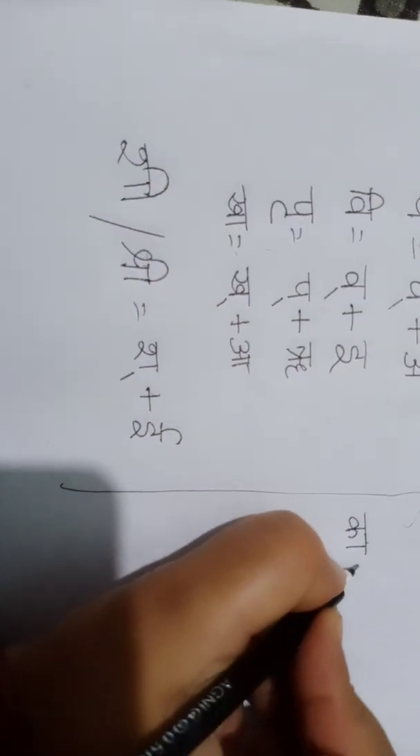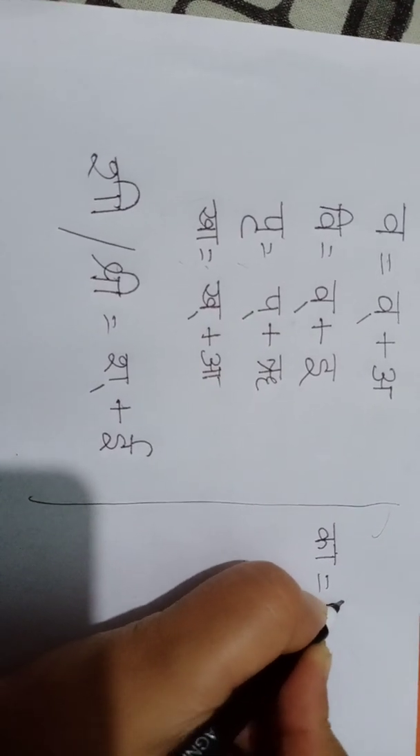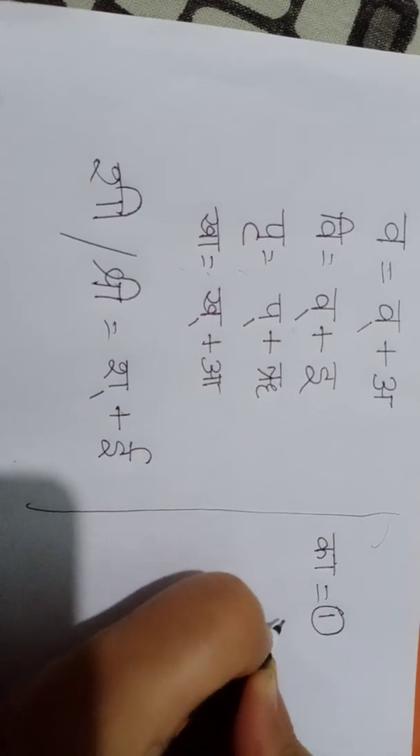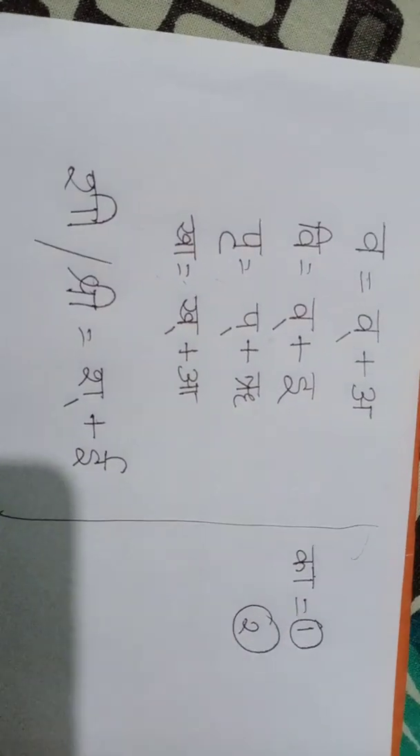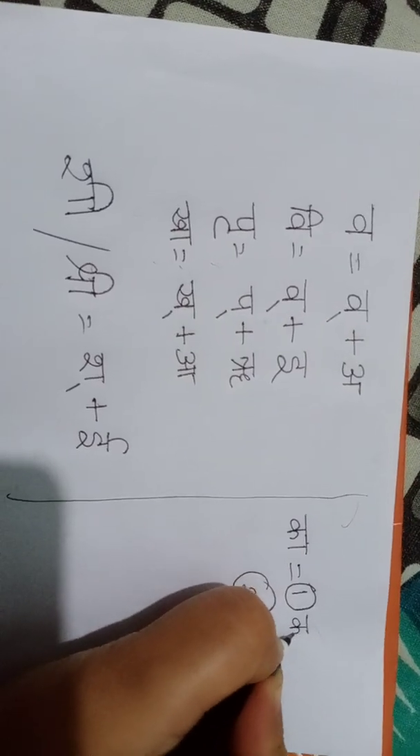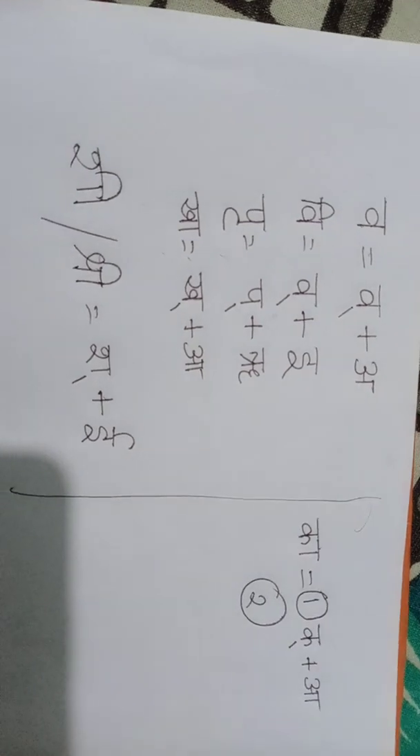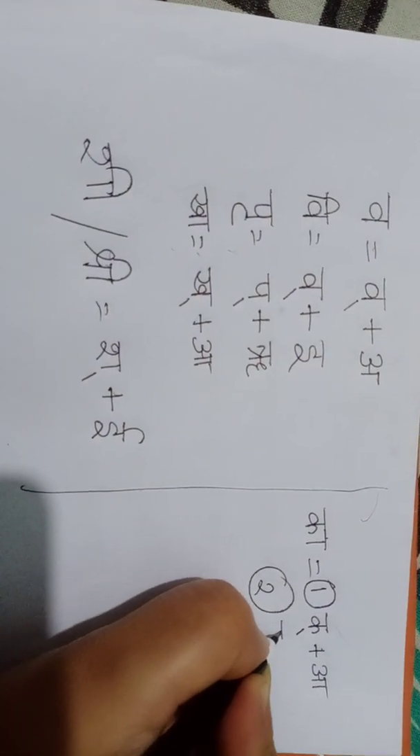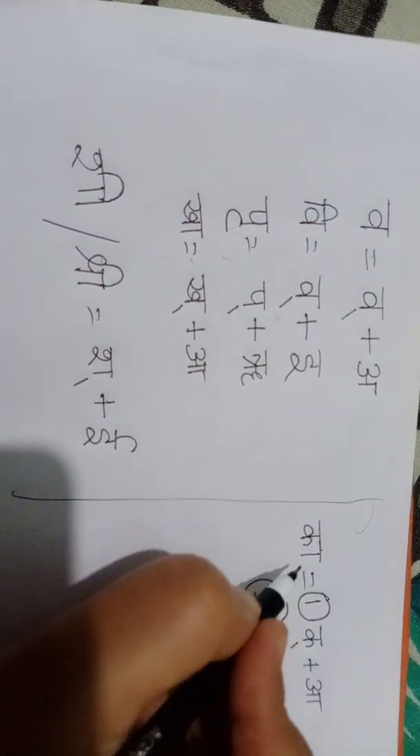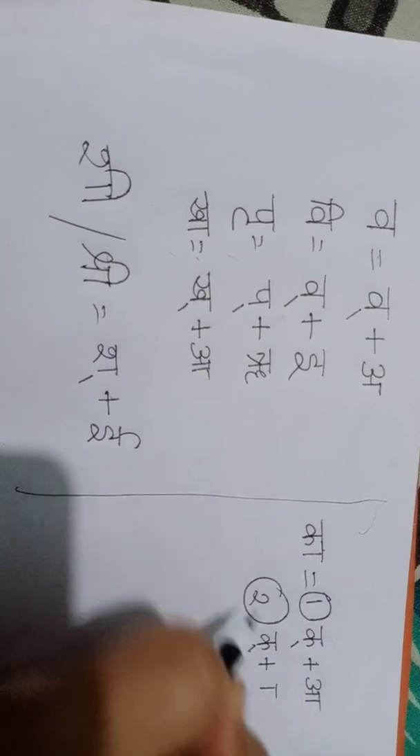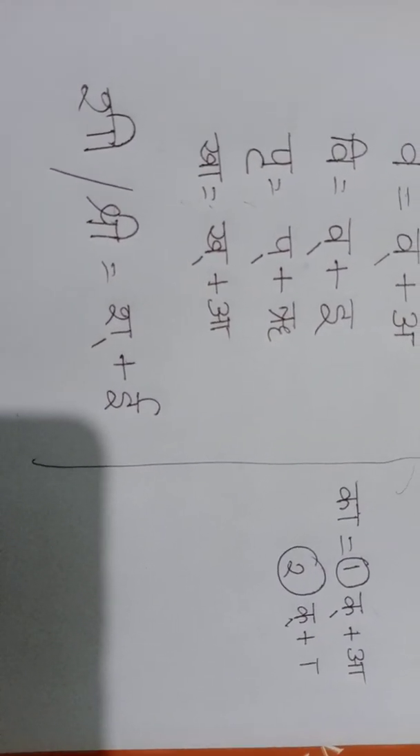So suppose there are two students, number 1 and number 2. One student is writing like this: ko plus a, ka. The second student is writing ko plus a, because the aki matra is there. That's why he disjoined the aki matra and is writing it here. Say which one is correct and which one is wrong.